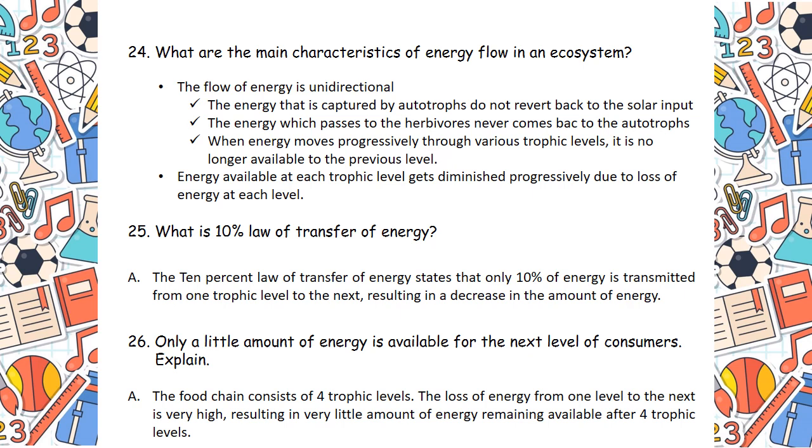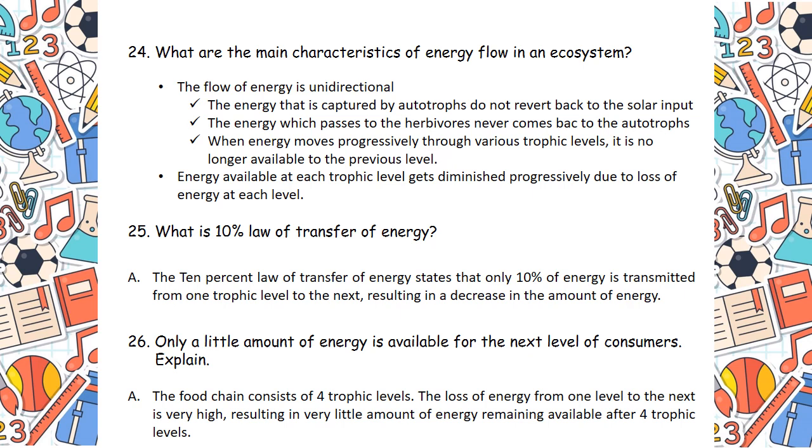Now question number 24. What are the main characteristics of energy flow in an ecosystem? See, it's written first bullet, the flow of energy is unidirectional. The energy that is captured by autotrophs does not revert back to the solar input. Do they? Never. The energy which passes to the herbivores never comes back to the autotrophs. It's not possible. When energy moves progressively through various trophic levels, it is no longer available to the previous level. So these 3 points prove that flow of energy in an ecosystem is always unidirectional.